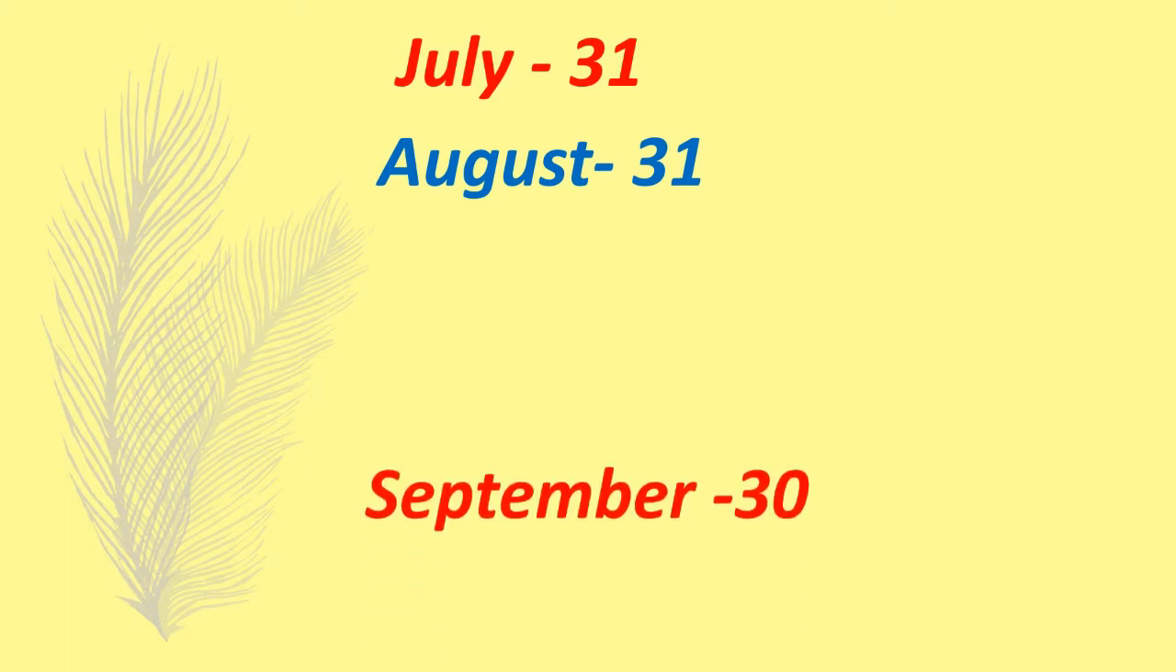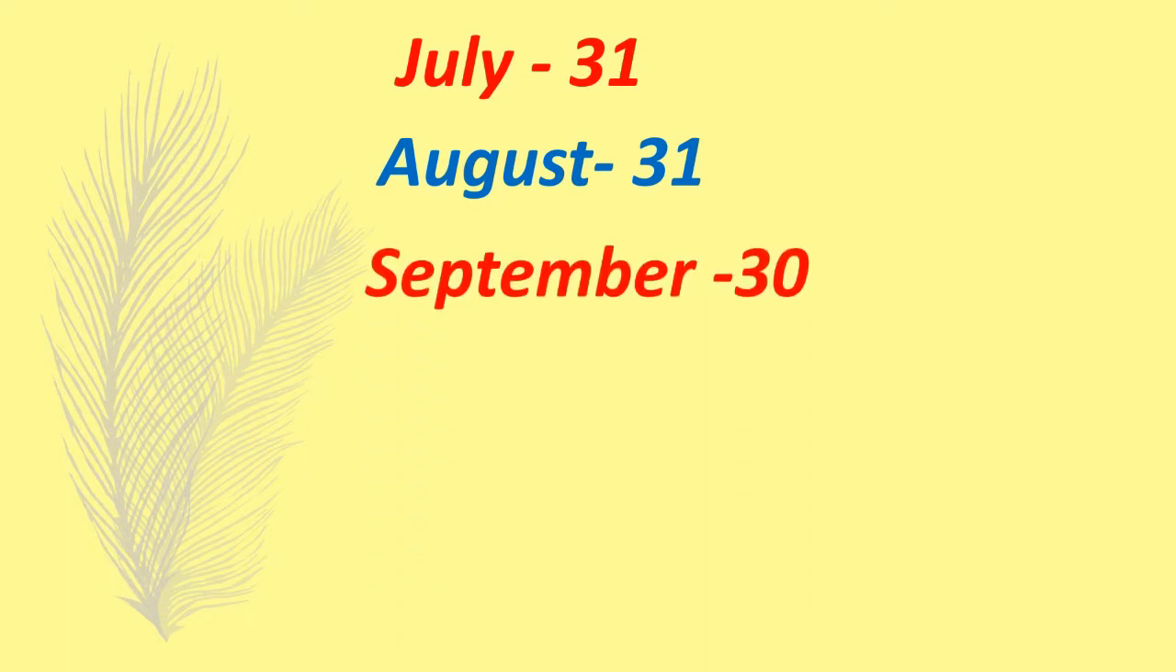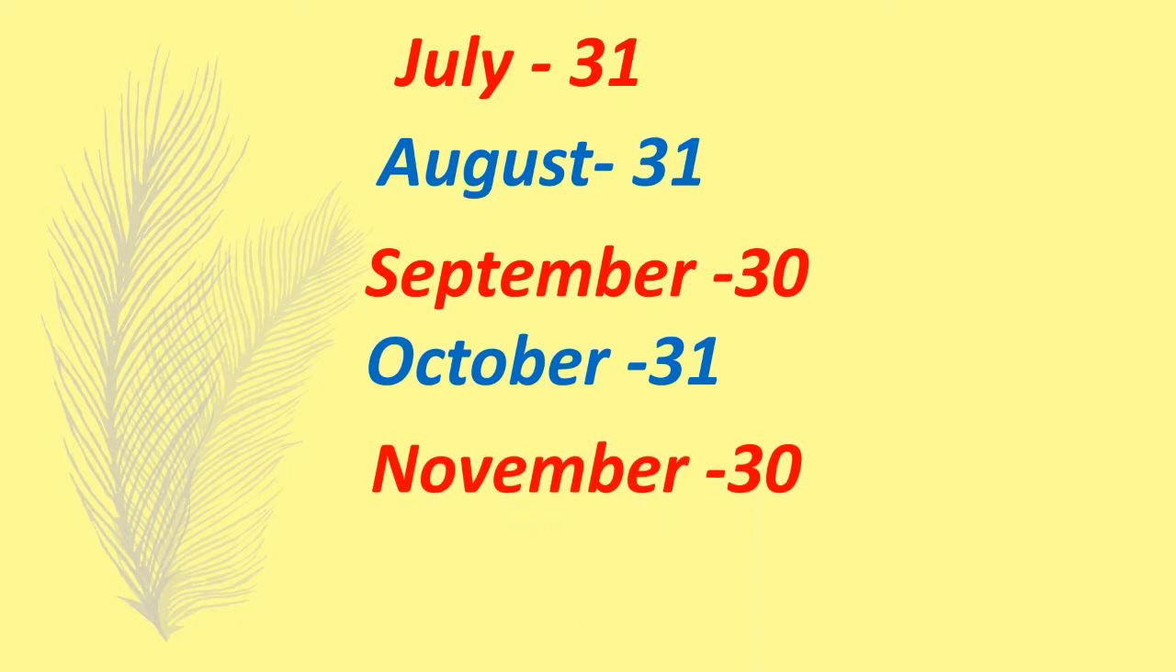In July, there are 31 days. In August, 31 days. In September, there are 30 days. In October, there are 31 days. In November, there are 30 days. In December, there are 31 days.